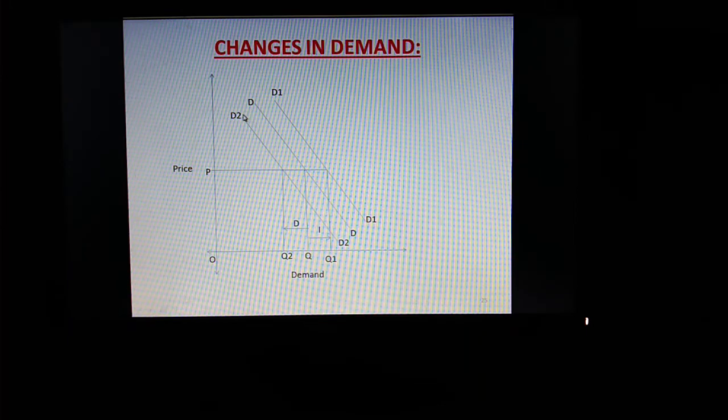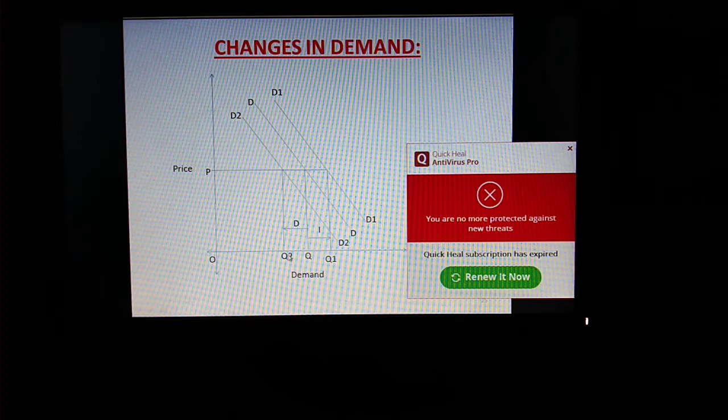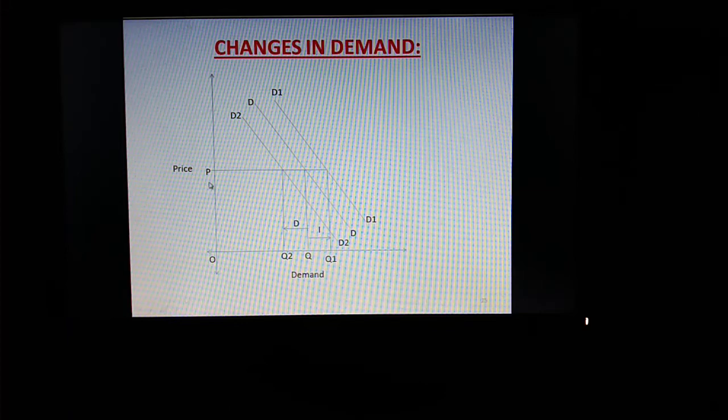New demand curve has shifted to D2 D2, which is at the left side. It indicates decrease in demand, and the intersection of OP and OQ2 is now D, and this D stands for decrease in demand. So increase in demand is shown by rightward movement of demand curve, and decrease in demand is shown by the leftward pointing movement of demand curve.